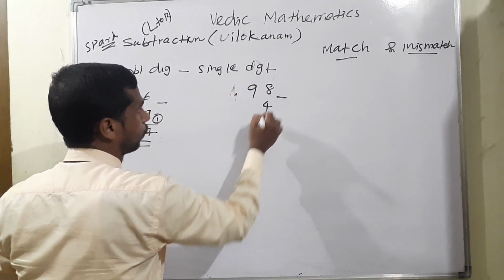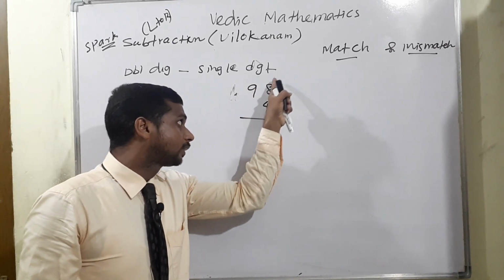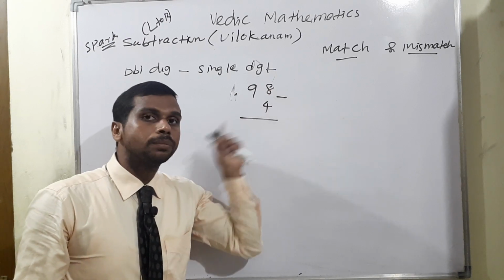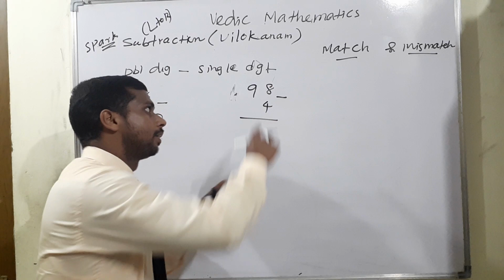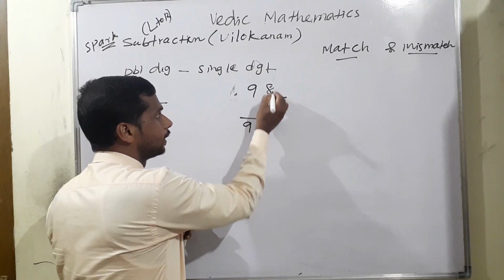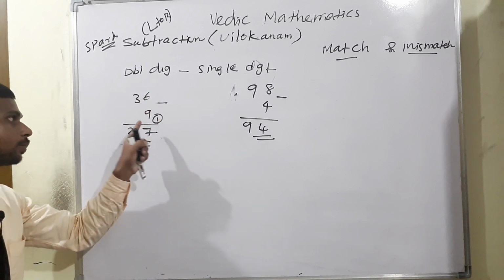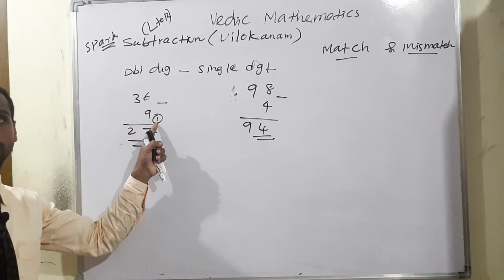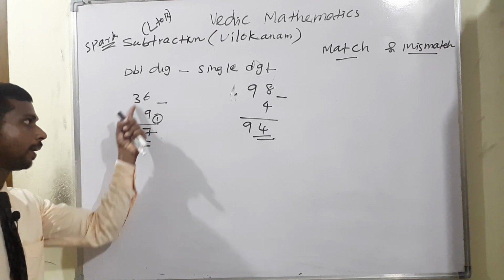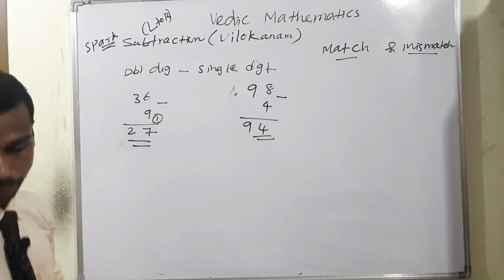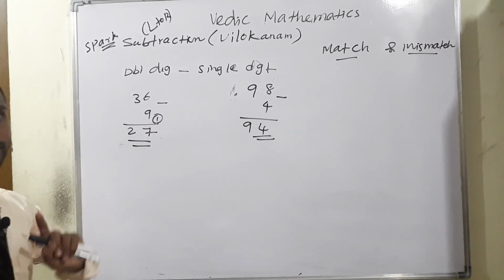One more: 98 minus 4. Listen very carefully. Before writing the 9, look at the next digit. Is this a match or mismatch number? I can say this is a match number because 8 minus 4 is possible. Therefore 9 as it is, and 8 minus 4 is equal to 4. In the earlier case it was a mismatch, that's why we took the complement of 9, whose value is 1, and before writing the 3 we reduced one, so 3 minus 1 is equal to 2. I hope you have understood the difference between match number and mismatch number.